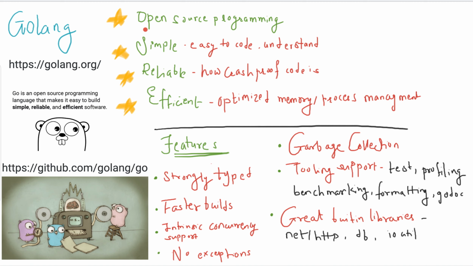So first is open source programming language. What does this mean? If you go to this website, github.golang.co, you will see this is the code. Go was developed by Google and then it was open sourced. It means anyone in the world can contribute to Go. Anyone can give suggestions and contribute to the source code. So it means it's open source. Anyone in the world can see the code of Go and they can contribute to it.